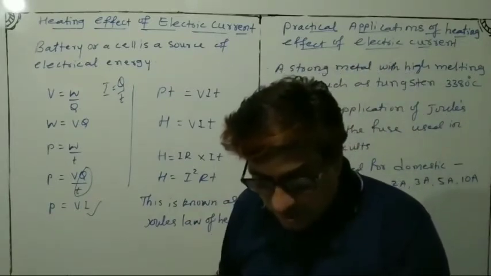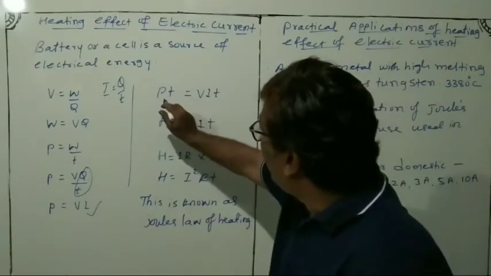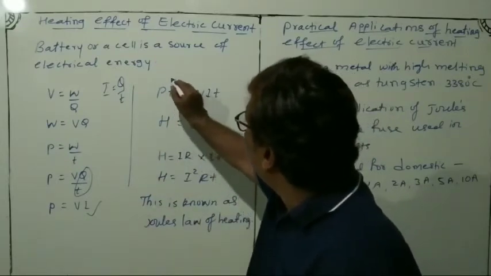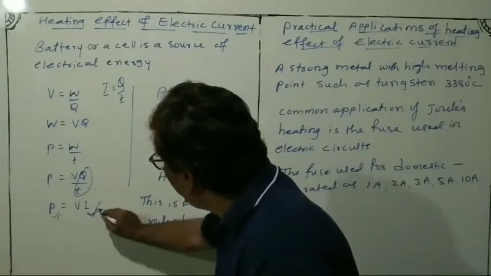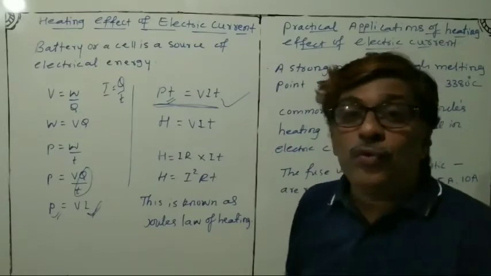Or the energy supplied to the circuit by the source in the time T is P multiplied by T. See here, P multiplied by T. Here you have to multiply P by T, and then V also multiplied by T. So you got PT is equal to VIT.